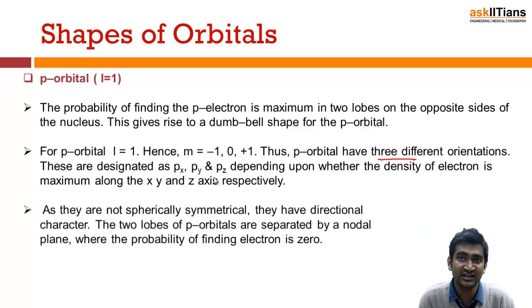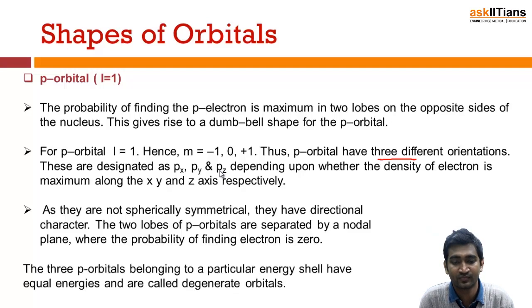And they are not spherically symmetric, because they have a directional character. The two lobes are separated by a nodal plane, where I have zero probability to find the electron. And they belong to a particular energy level, and that's why they have degenerate energy, meaning equal energy: px, py and pz.